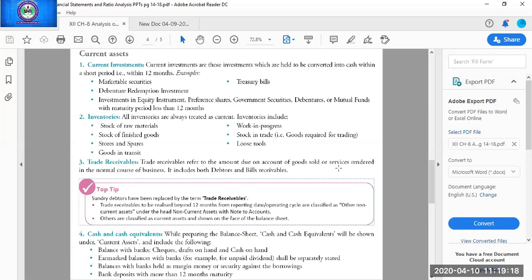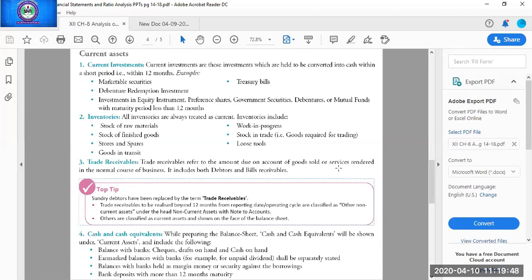Why? Because to be non-current assets, two features must be satisfied. First feature, they must be used for a longer period. Second important feature, their price must be very high. They must be high in value. So in loose tools, the first feature, that they will be used for a long period, is present, but their price is not very high. So that's why they cannot be part of non-current assets. They will be part of current assets.